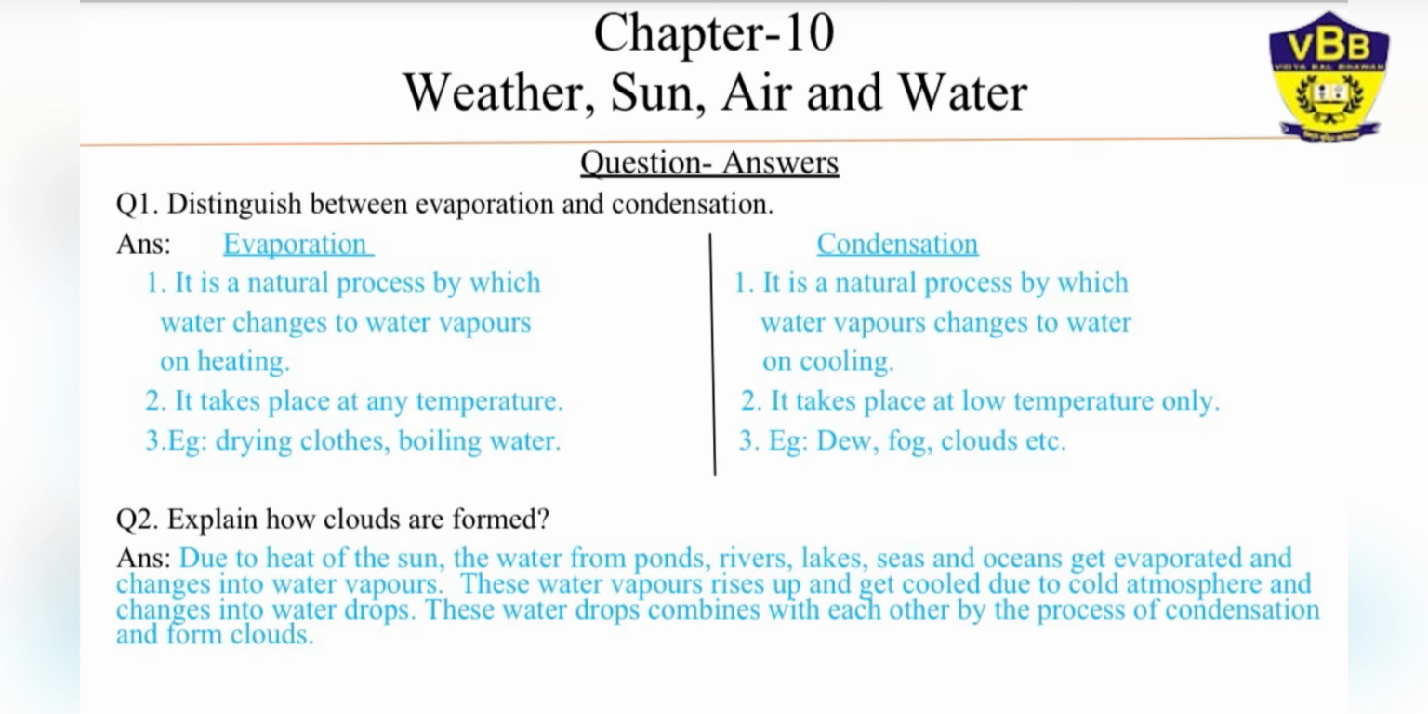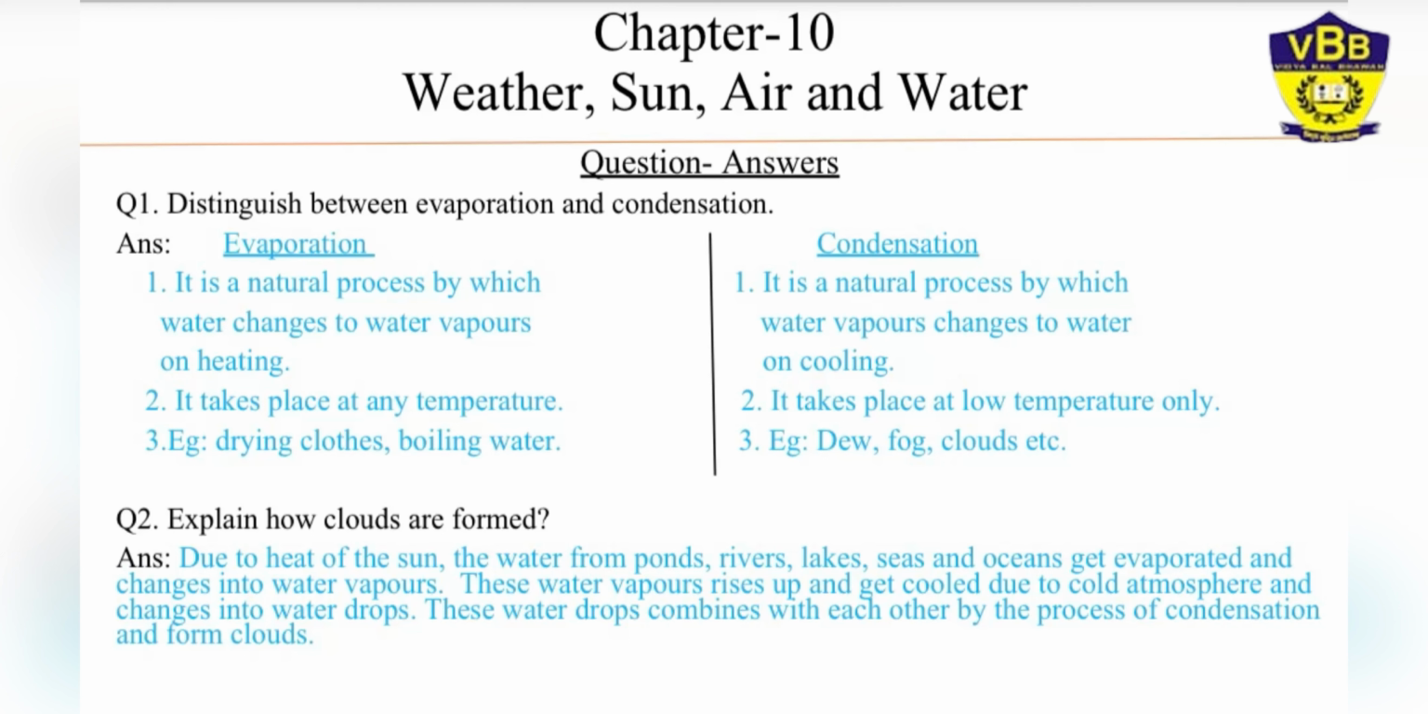Fine. Third, example of evaporation like drying clothes, drying your hair, drying your floor, boiling water. So these are all example of evaporation. Condensation, lots of examples are like dew, fog, clouds, rain, hails, snow. All these are example of condensation.